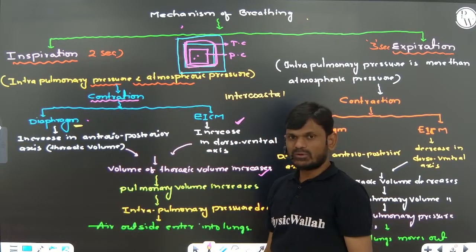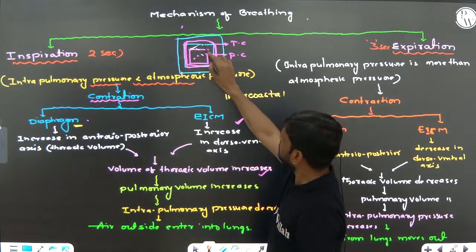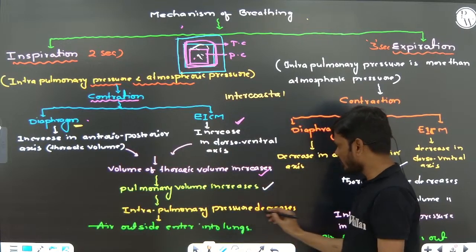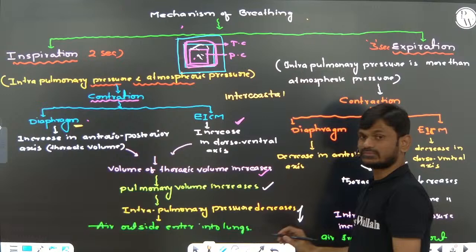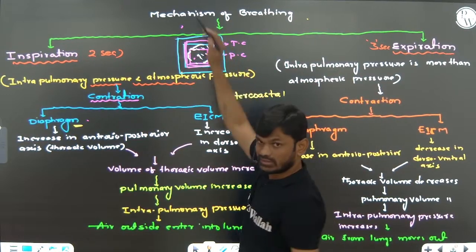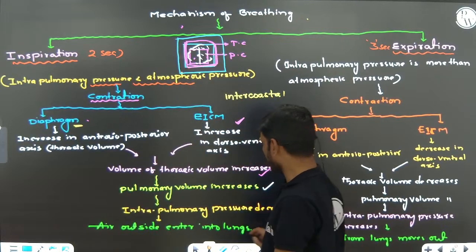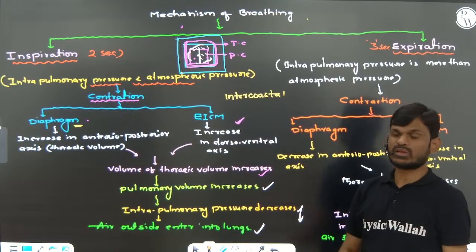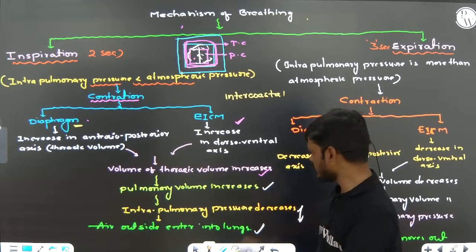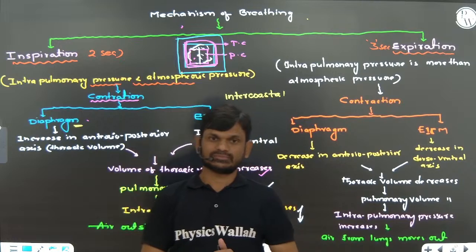When volume increases, pressure decreases. Pulmonary volume increases, but intrapulmonary pressure decreases. When intrapulmonary pressure is less than atmospheric pressure, atmospheric air enters the lungs. That is called inspiration. So there is a negative pressure present in the lungs.